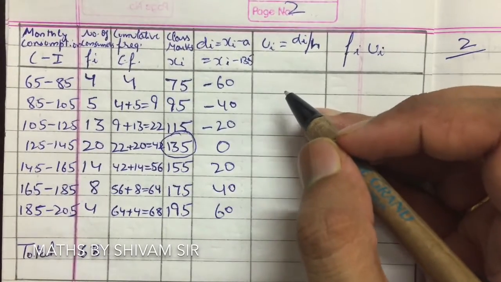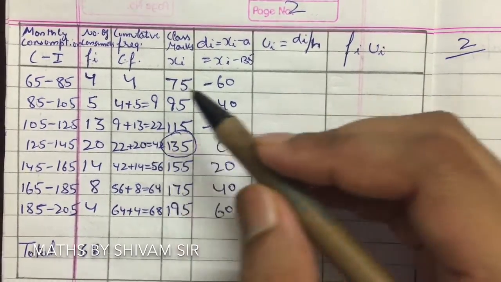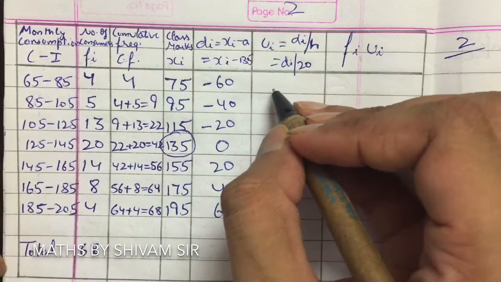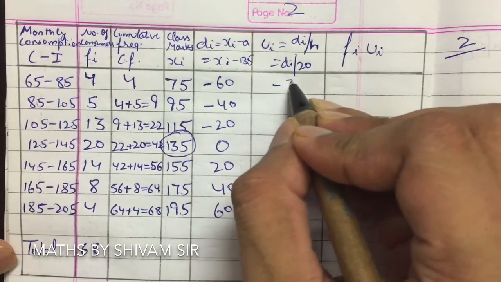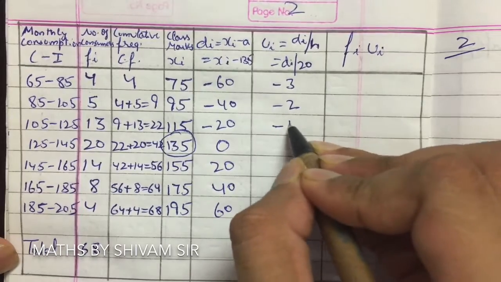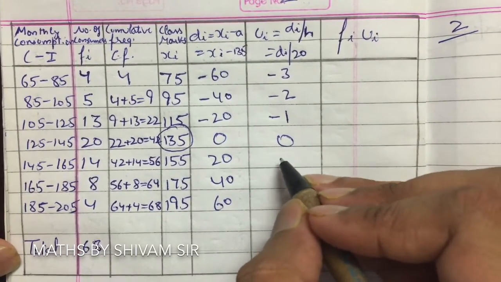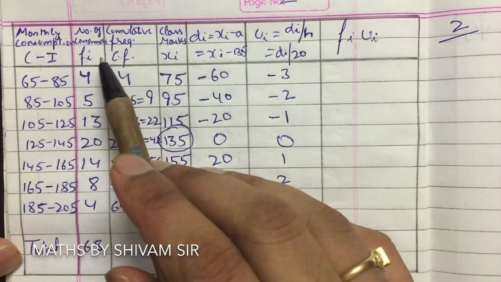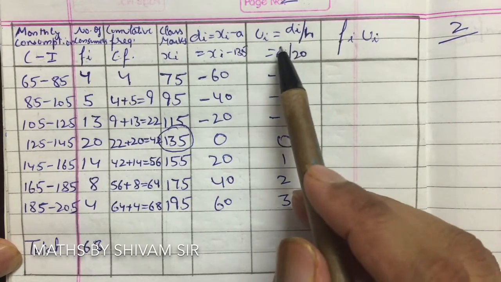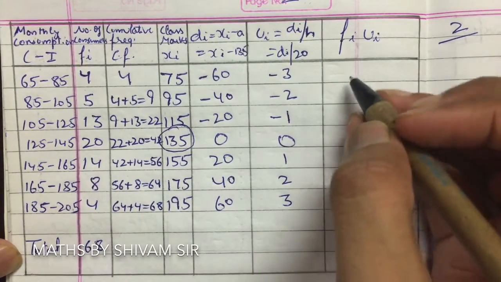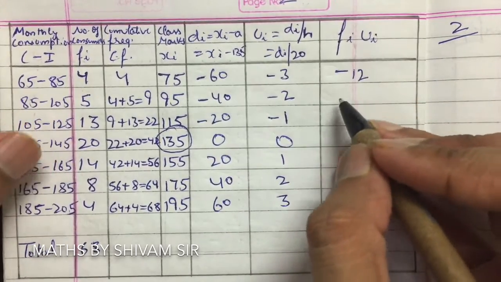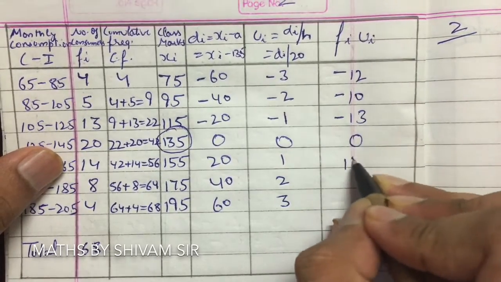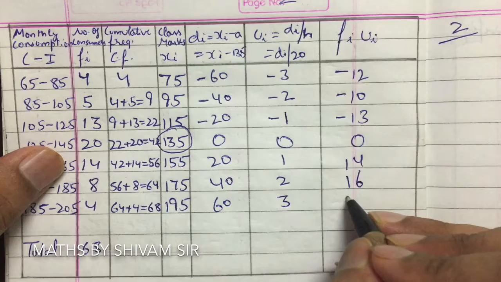So ui is di upon h. The h value, the class size, is 20 here. So this will be di upon 20. Minus 60 upon 20 is minus 3. Then minus 2. Then minus 1. Then 0. Then 1. Then 2. And then 3. Now fi ui means fi multiplied by ui. So 4 multiplied by minus 3 is minus 12. 5 multiplied by minus 2 is minus 10. 13 multiplied by minus 1 is minus 13. 0. 14. 8 multiplied by 2 is 16. 4 multiplied by 3 is 12.